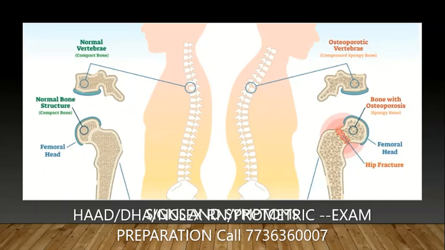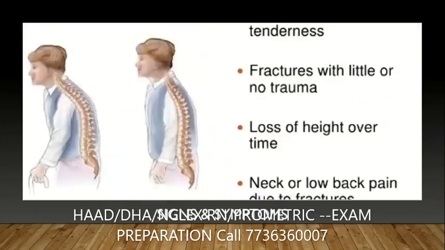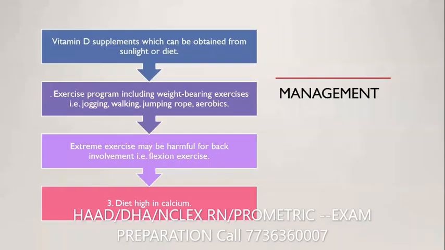In the same way, compression of the spongy bone will also occur, and as a result, the backbone, which is the vertebra, will compress. As a result, the curvature of the bone will alter, and the body height will also be reduced. The other signs are tenderness, fracture with little or no trauma, and loss of height over time. The loss of height or forward curvature is called kyphosis. And neck or low back pain will also be expected in this case.